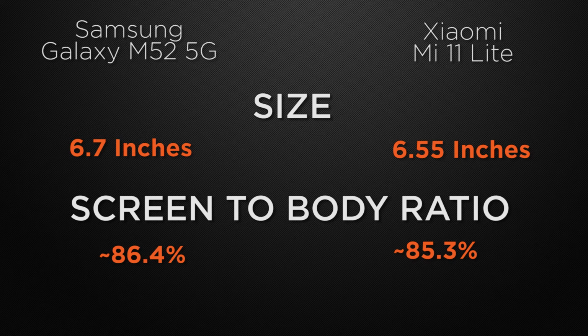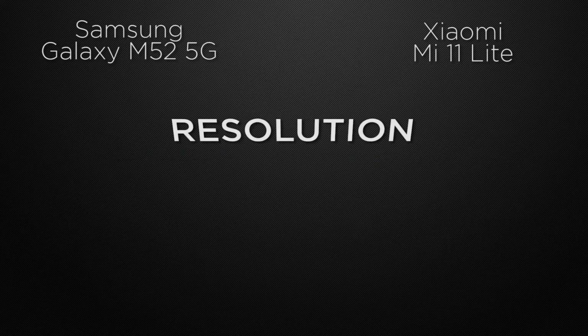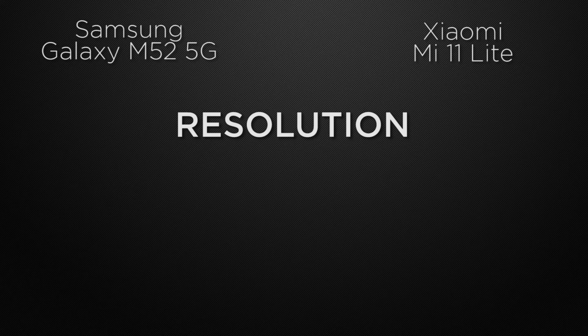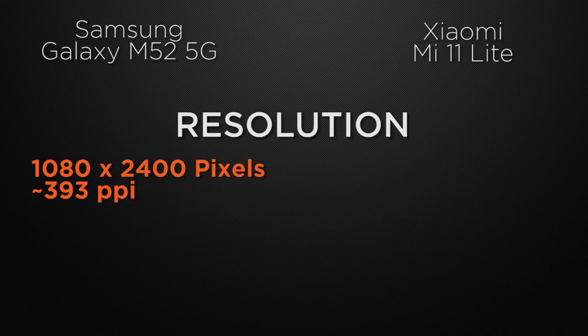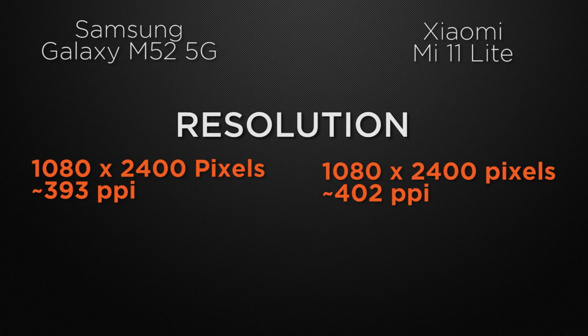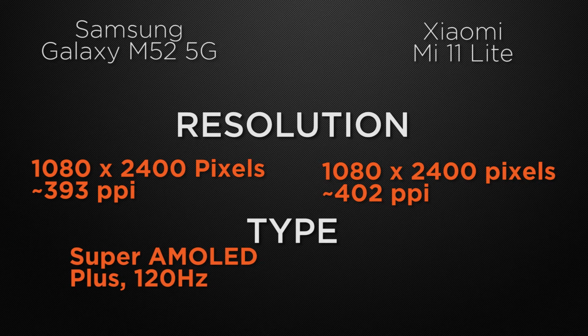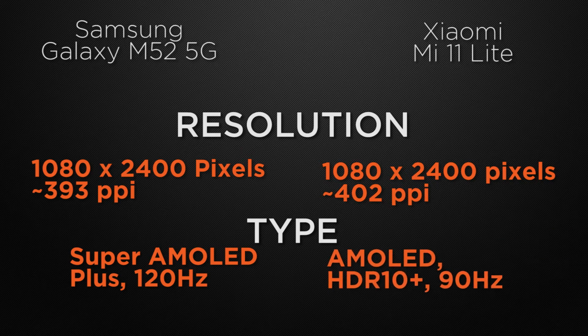So it's a tie because both devices have about the same ratio. Let's talk about the screen resolution. The M52 comes with a Full HD Plus display. On the other side, the 11 Lite has a Full HD Plus display too. So it's a tie. And about the display type, the M52 has a Super AMOLED display with a 120Hz refresh rate, whereas the 11 Lite has an AMOLED display with a 90Hz refresh rate with HDR10 Plus support.